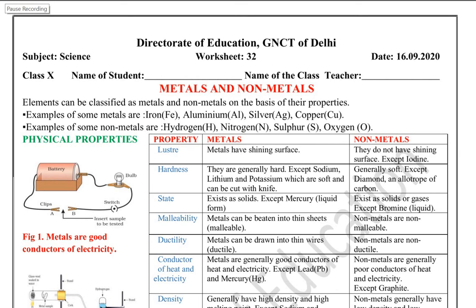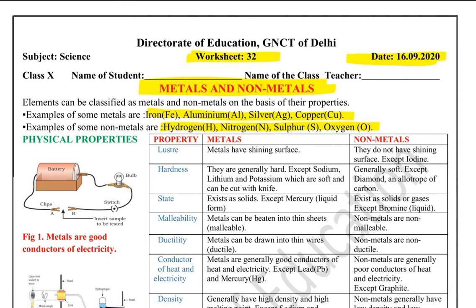Today we are here with your worksheet number 32 that is being given to you on 16th of September. It is about metals and non-metals, another chapter of your science notebook. Here the elements can be classified as metals and non-metals on the basis of their properties. Examples of some metals are iron, aluminium, silver, copper. Their symbols are also given here. Examples of some non-metals are hydrogen, nitrogen, sulfur, oxygen.